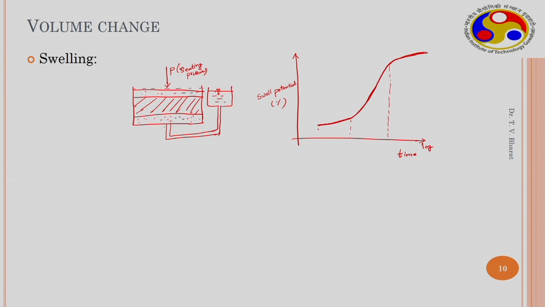So this is divided into three different stages. The first stage is called initial swelling, the second stage is called primary swelling, and the last stage is called secondary swelling.